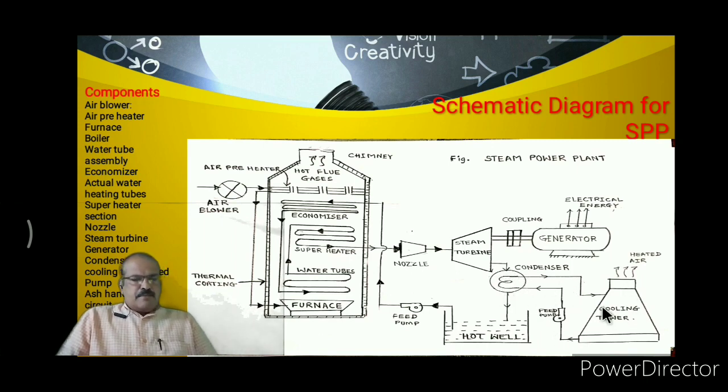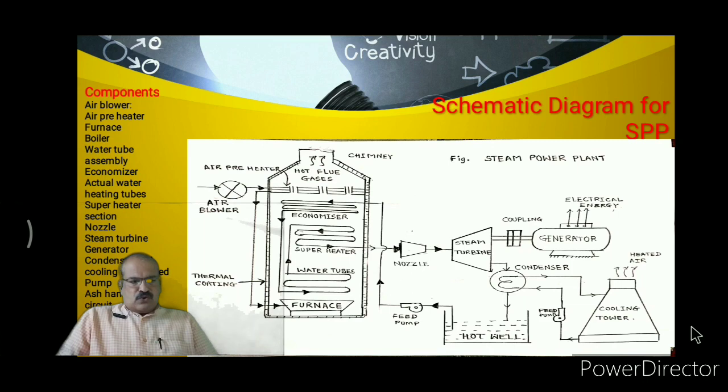Now this high temperature, high pressure steam is given to the nozzle, and we know that a nozzle is a mechanical device whose inlet diameter is large compared to its outlet diameter. So the high pressure, high temperature steam is converted into high velocity steam with the help of this nozzle.